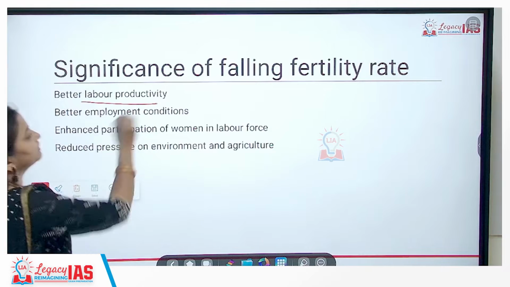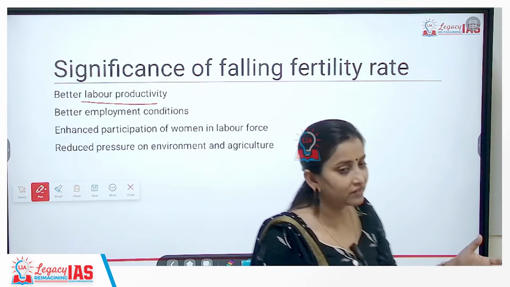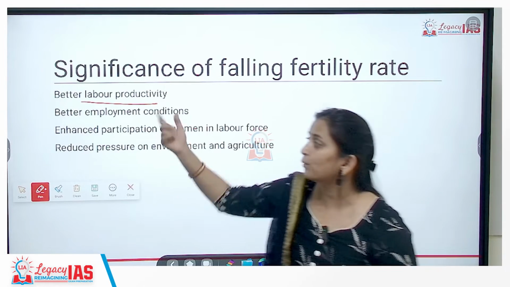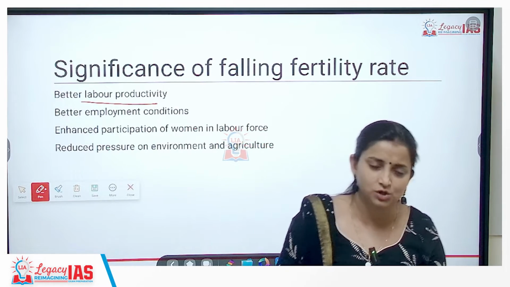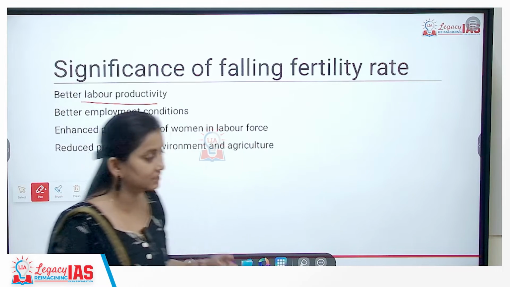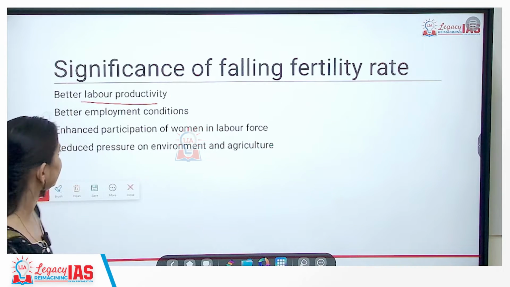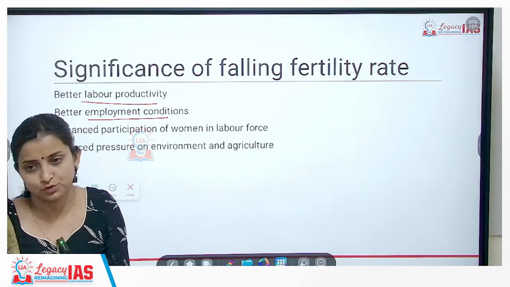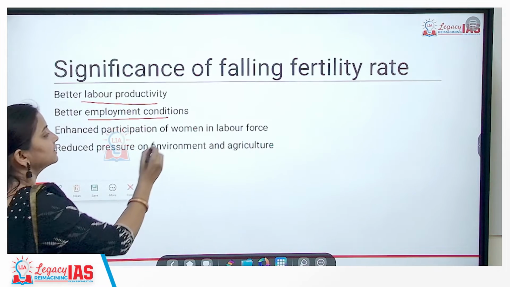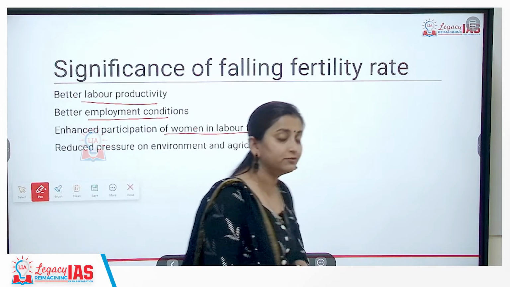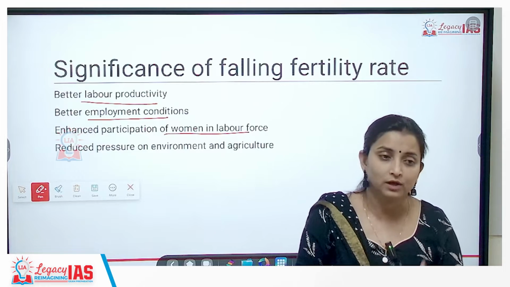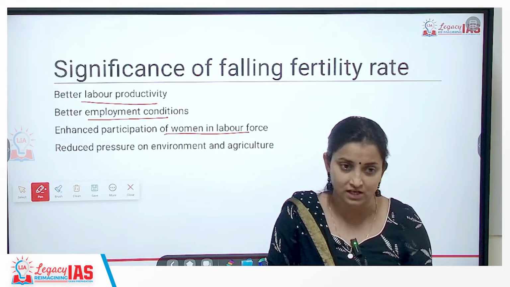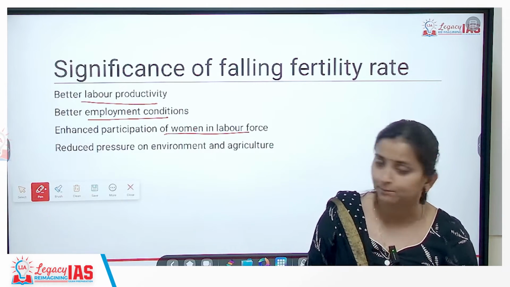Because it will improve labor productivity. Now we will have a lesser population, so the government's focus will be better too. They can provide better social sector services such as insurance, health, education. All this can be better provided, which will improve labor productivity. Better employment conditions can also be provided, because you have a controlled population to take care of. Enhanced participation of women in the labor force will also be possible, because more and more children will be educated, with better health services, society will become more educated, so they will allow women to be employed in the workforce.